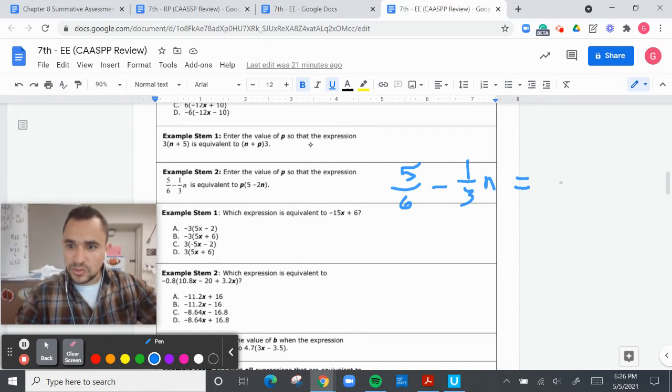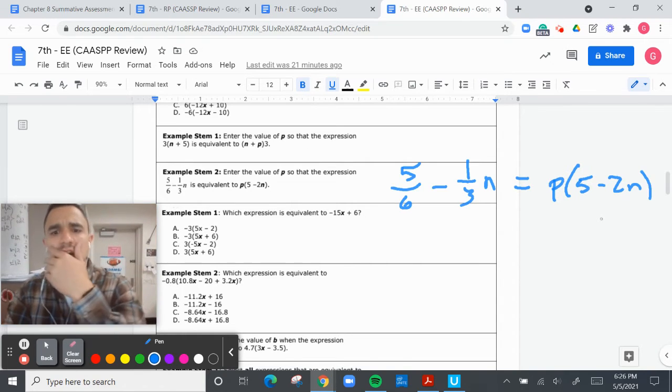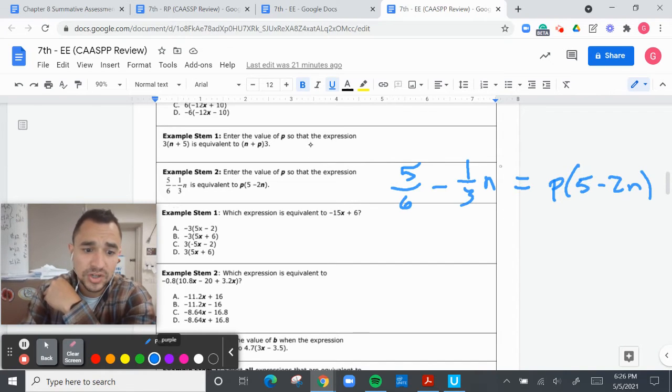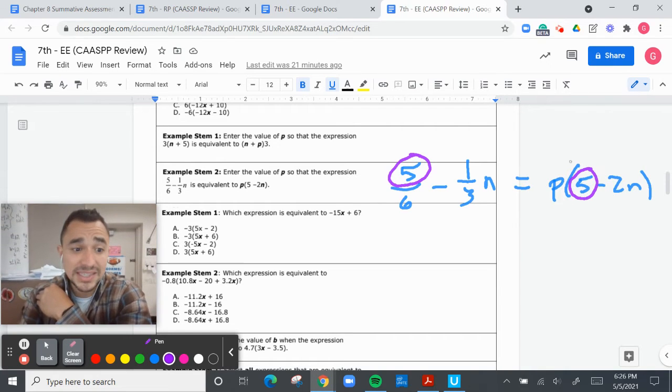This needs to be equivalent to P5 minus 2N. All right. So when you have these comparisons where they need to equal each other, you've got to look at what is inside the parentheses and what matches. What I see first is that this 5 and this 5 can be the same thing if I got rid of this, right? So how would I get rid of this 6 at the bottom? Well, I would probably take out that 6 at the bottom.